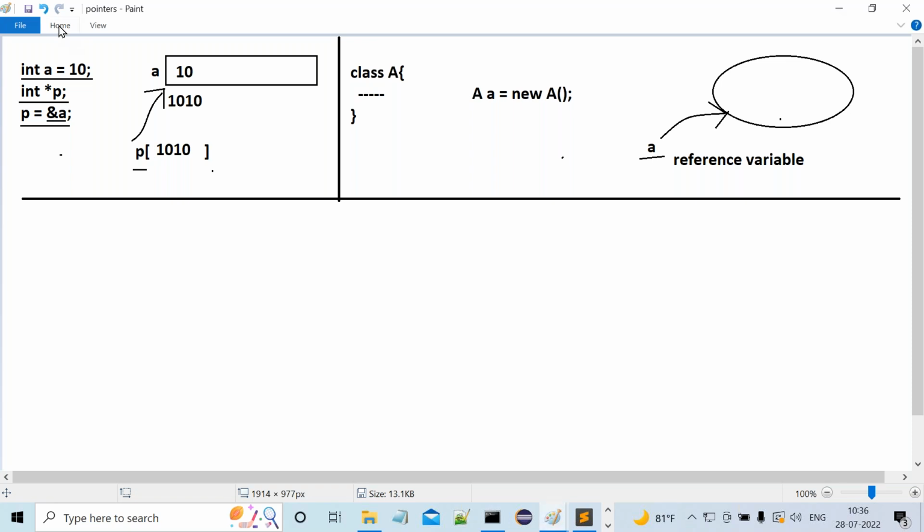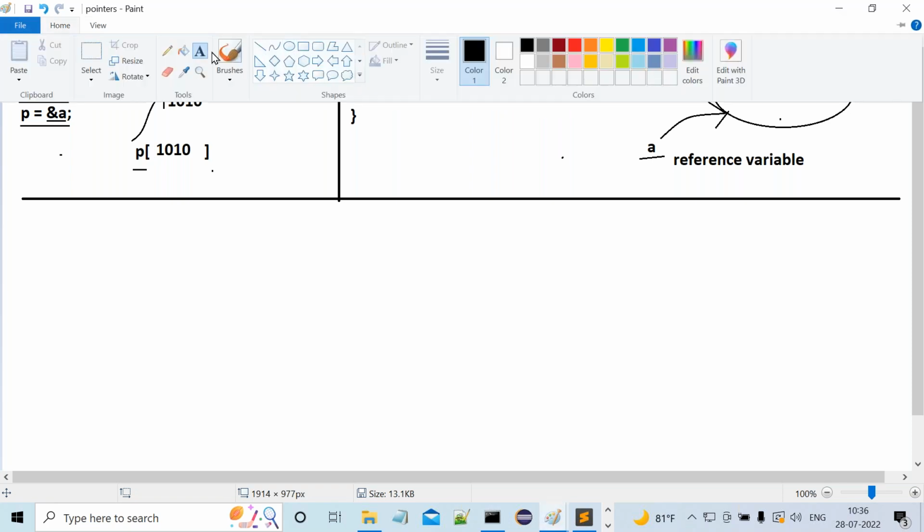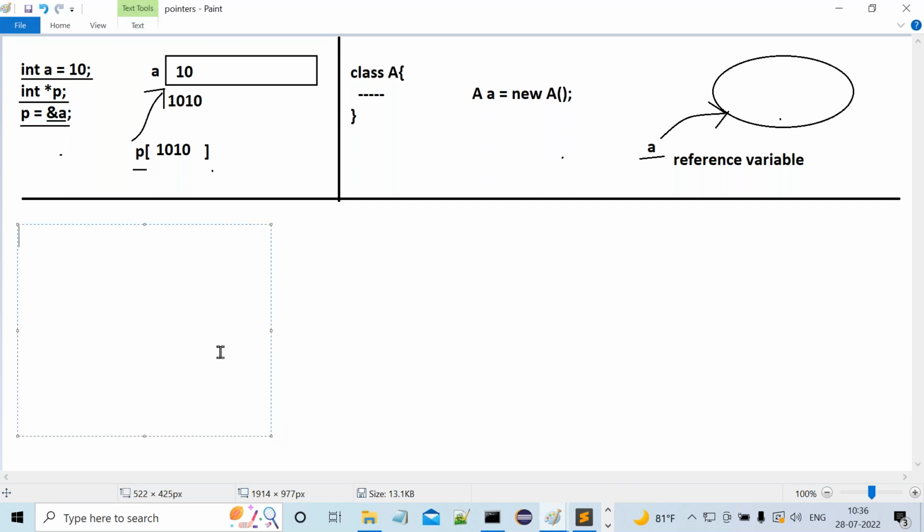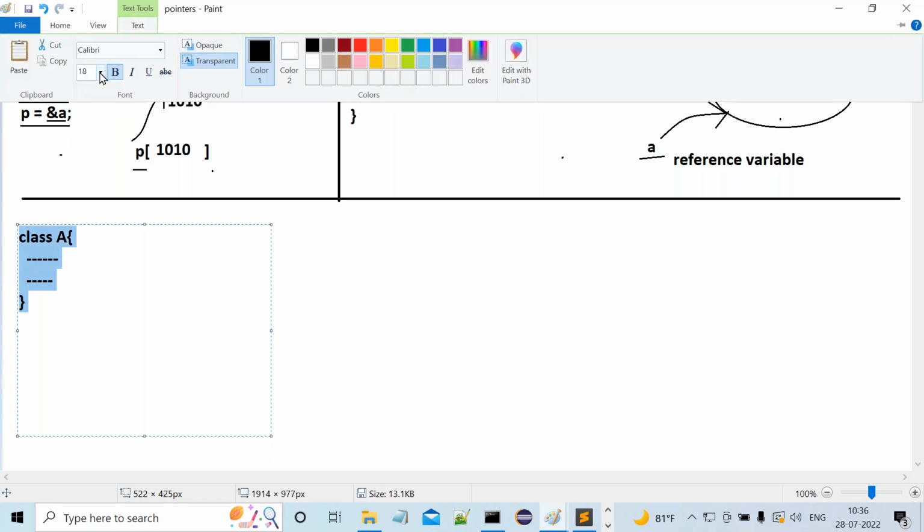Now understand it. This is my Java class. Class A. Inside this class, I've written some implementation, some variables and methods. That's okay, fine. This is the class A I've taken. Observe carefully.